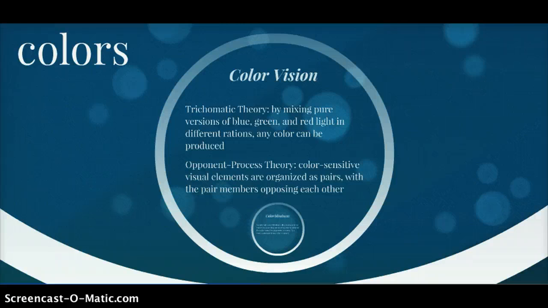The trichromatic theory was proposed by Thomas Young and Hermann von Helmholtz. They proved that by mixing pure versions of blue, green, and red light in different ratios, they could produce any color. There are three types of cones, each most sensitive to a different wavelength.